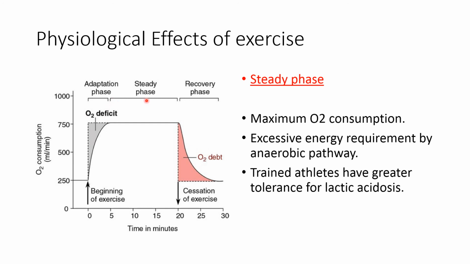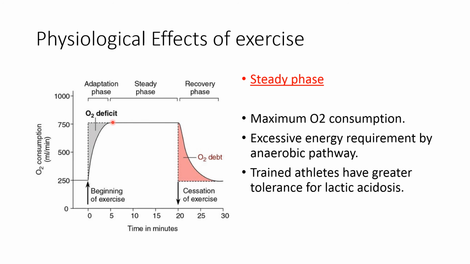Now during continuous physical activity, during the steady state, all the body mechanisms are working at the optimal state to provide enough oxygen to the active tissues. Now this enough amount of oxygen is provided by the maximum cardiac output, maximum increase in the diffusion capacity in the lungs, as well as increase in the pulmonary ventilation, so it reaches the optimal state.